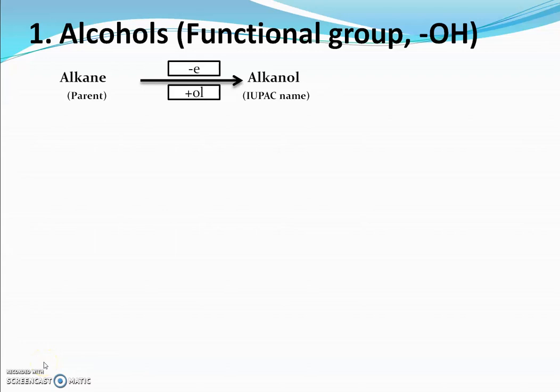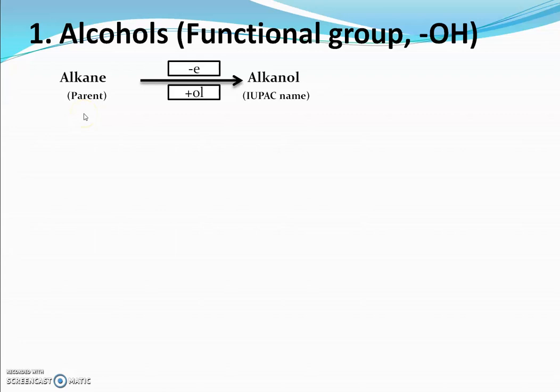While naming organic compounds, we must know one thing: all organic compounds are derivatives of alkanes. In alcohols, the functional group is the OH group, meaning the hydroxyl group. The simple method to name alcohols is, first of all, to determine the name of the parent alkane.